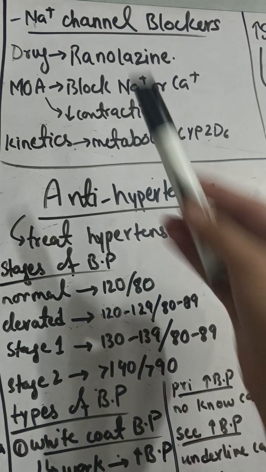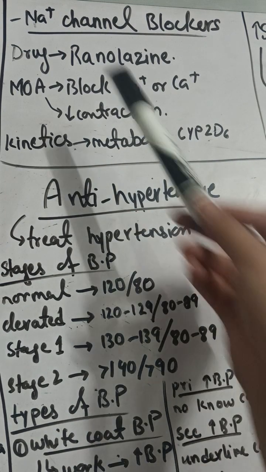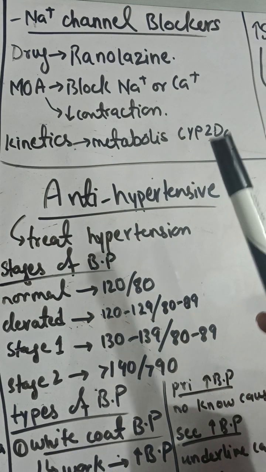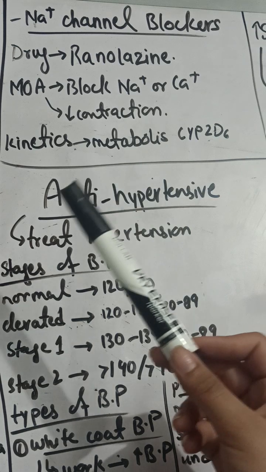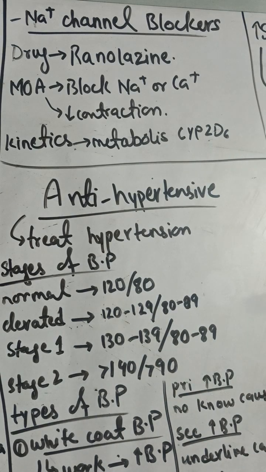Now we are going to discuss the sodium channel blocker. The drug which is used for it is ranolazine. Its mechanism is that it will block both sodium and calcium and decrease the contraction, but it is metabolized by an enzyme which is present in your body. So this was the lecture about all the anti-anginal drugs. We have covered the two classifications. In the next lecture we will discuss the anti-hypertensive drugs.